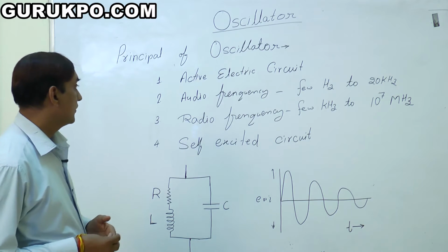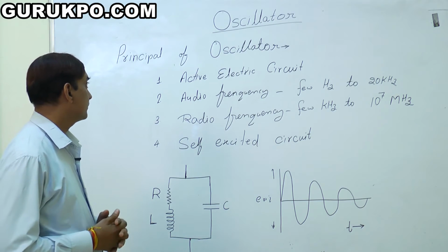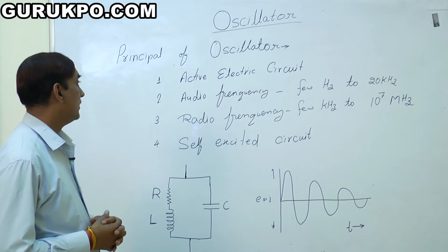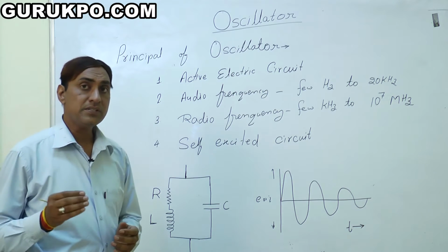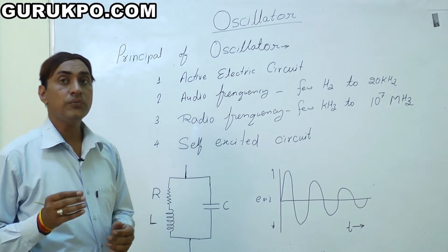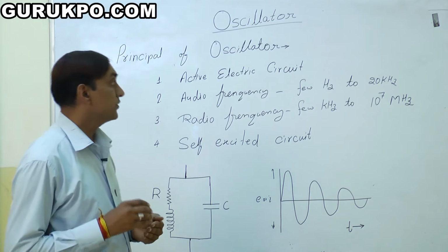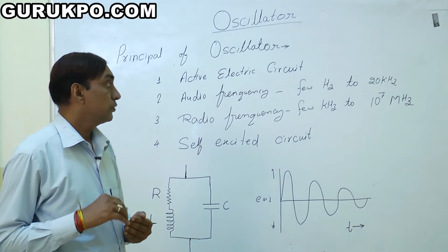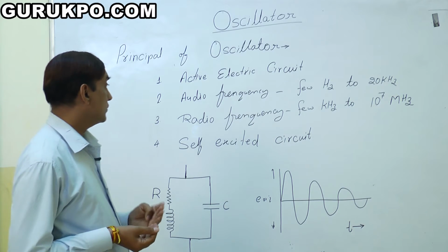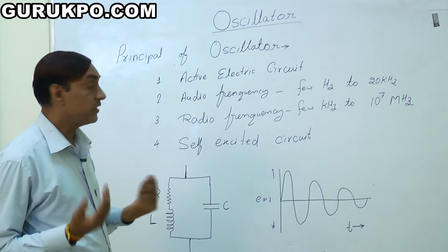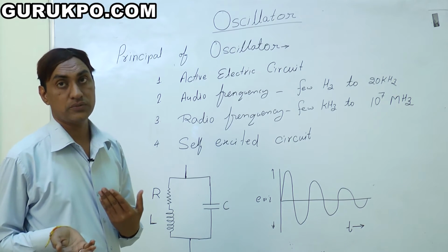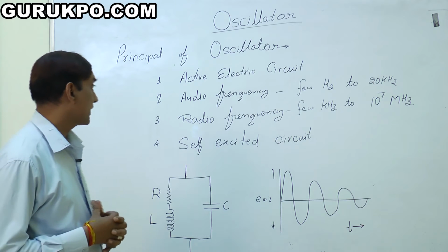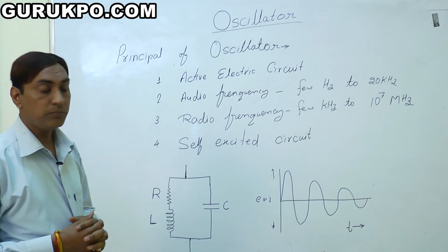After that, we also give a nice definition for the principle of the oscillator. Audio frequency: it means it creates an audio frequency signal, which is a few hertz to 20 kilohertz. So this is an audio frequency generator, which means a frequency generator. An oscillator is a frequency generator. After that we go to the third point.